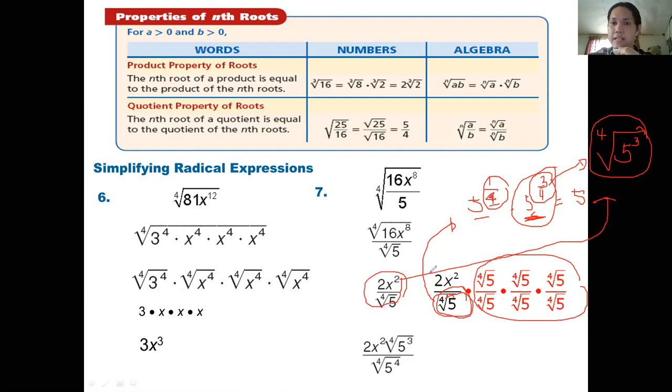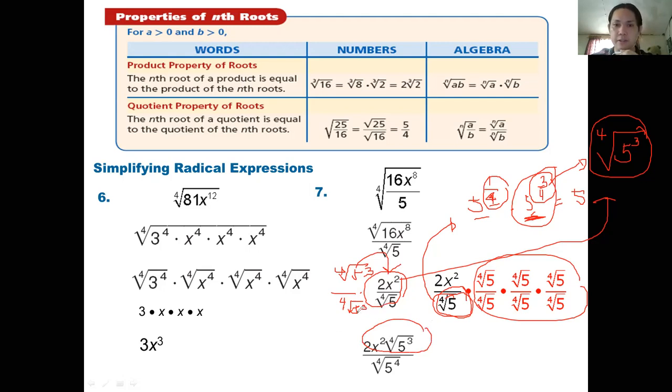So that gives us, multiply it by fourth root of 5 cubed, both sides. When we multiply this to the numerator, that gives us 2x squared. That's why we have a 2x squared fourth root of 5 cubed.